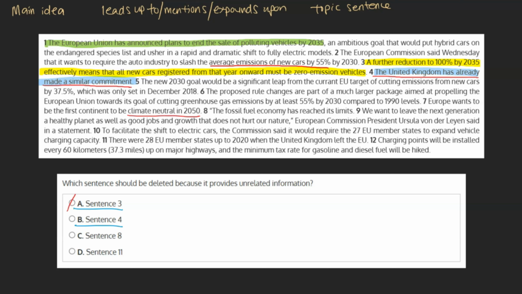B. Sentence 4. The United Kingdom has already made a similar commitment. This sentence fits in with our main idea because although the UK isn't part of the EU anymore, it shows that this issue is important in the region in general, and it isn't just some far-fetched plan the EU is committing to. This can be marked as incorrect as well.